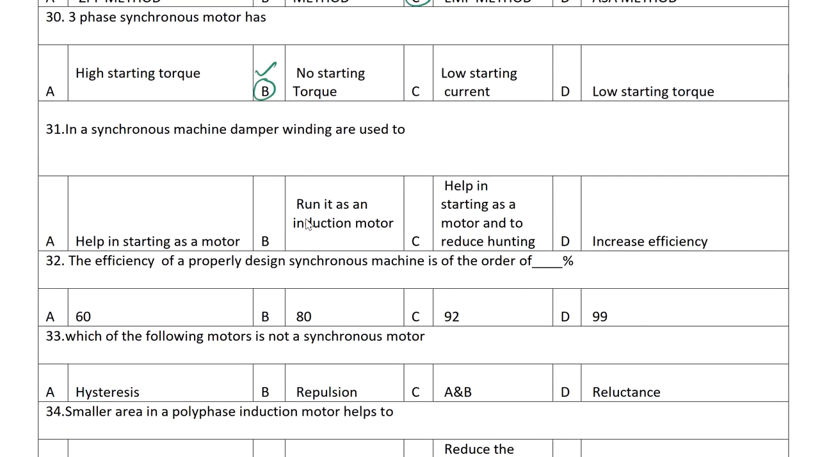Next one, in case of synchronous machine, the damper windings are used in. So if you have seen the construction of a synchronous machine, inside the machine, inside the rotor, like this rotor shape is there. So there you will place some bars here. These copper bars we can consider damper winding. This damper winding is going to control the machine's behavior. That means if the speed is low, it will try to increase it. If the speed is more, it will try to reduce it. So it helps in starting as a motor and to reduce hunting. Hunting means making oscillations. So correct answer will be C here.